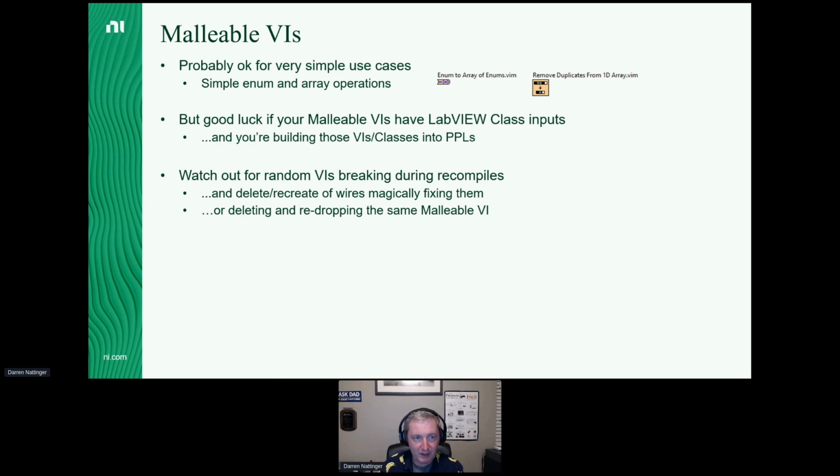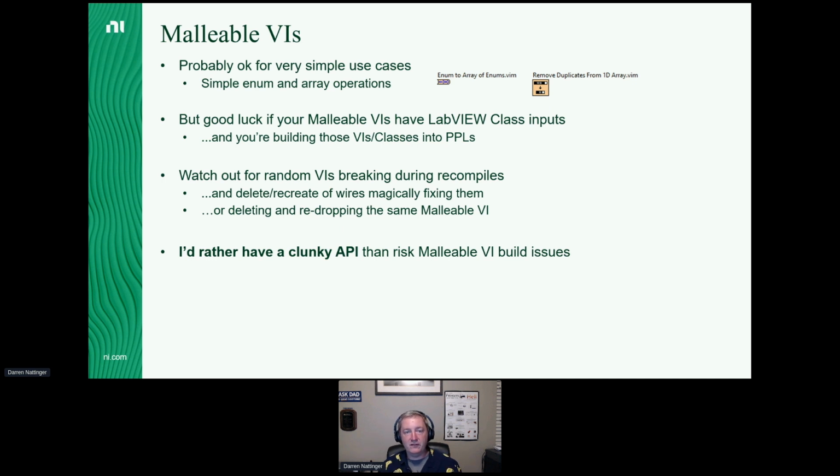It's frustrating. And if we can avoid malleable VIs, then we can avoid some of these problems. And in my opinion, I'd rather have a clunkier API, an API that's got multiple instances that I've created that I have to pick one to wire to, as opposed to the elegance of malleable VIs, but then they cause me build issues later on. So that's the reason I recommend what I do with malleable VIs. The simple ones are probably okay.